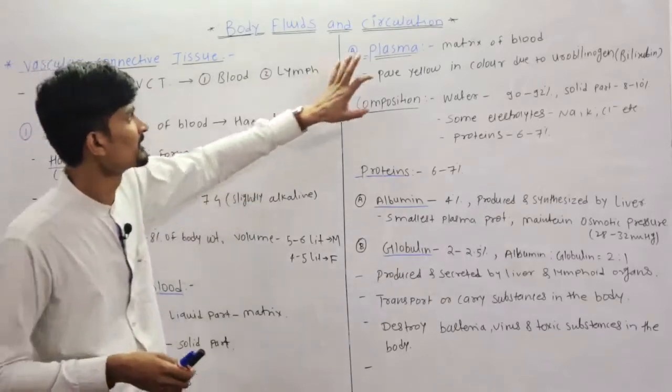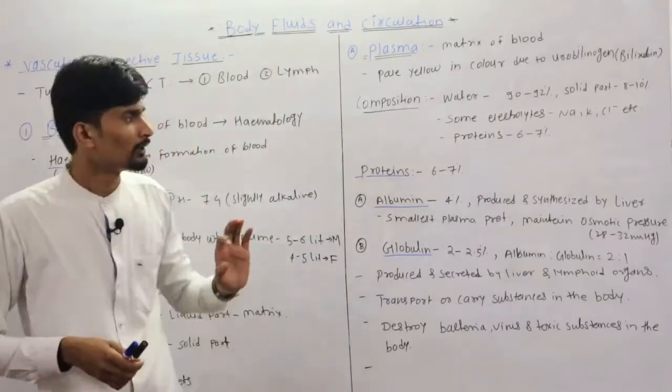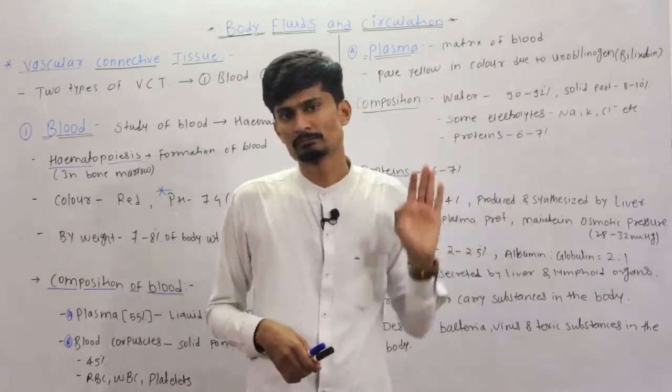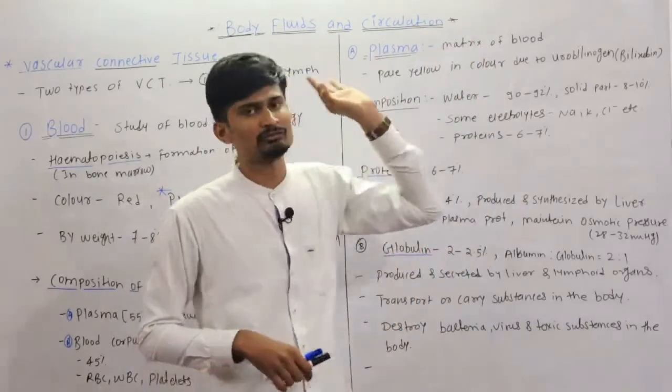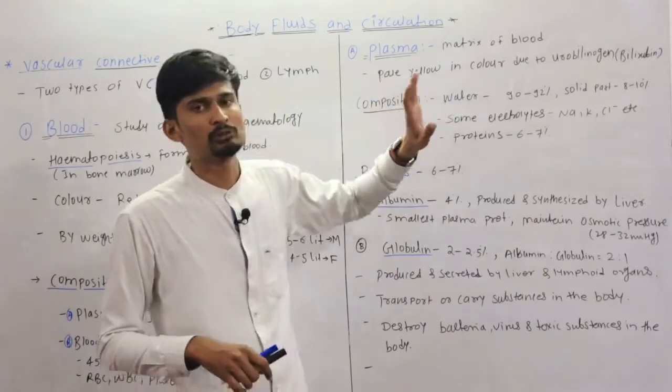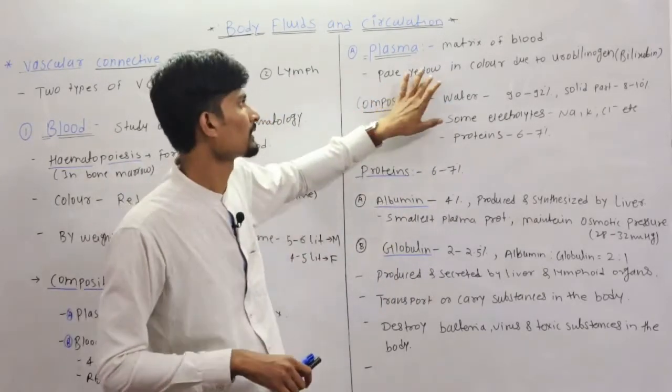Next we will see the plasma. This plasma is actually the matrix of the blood. It forms the matrix of blood. The color of plasma is pale yellow, meaning light yellow color.